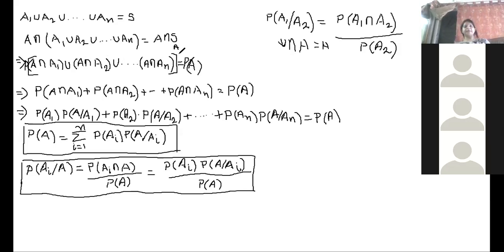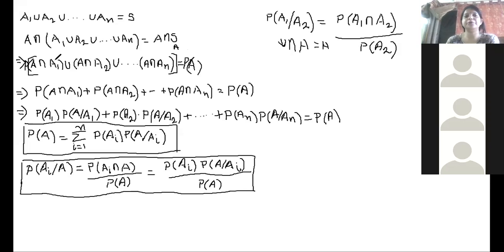Next, after utilizing the distributive property, we have taken probability on both sides. Taking probability on both sides, we have probability of this whole part at the left hand side and probability of A at the right hand side. Right? Okay.